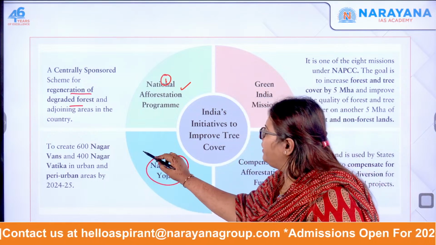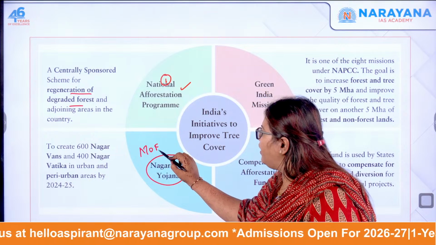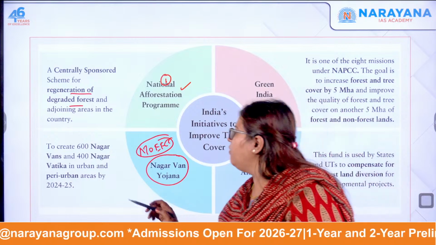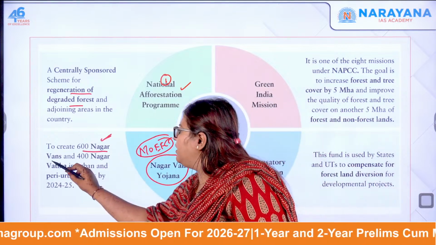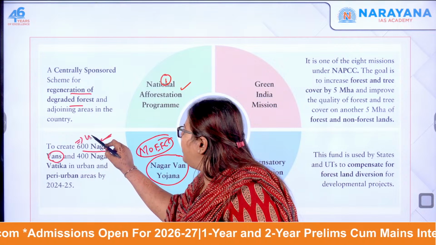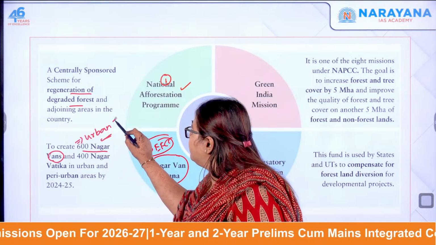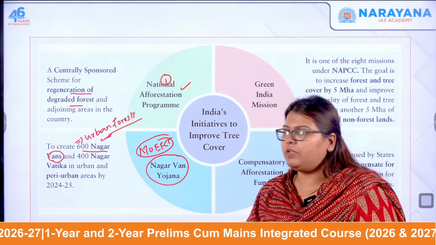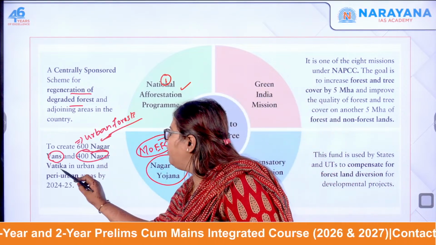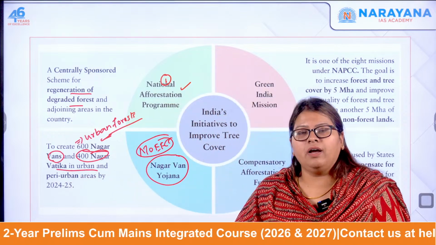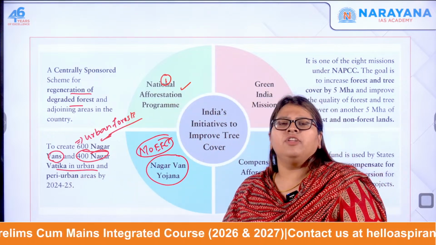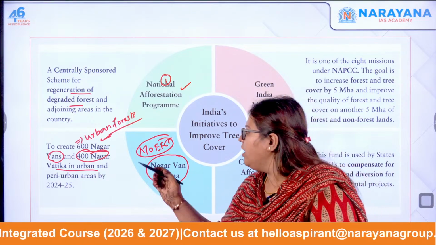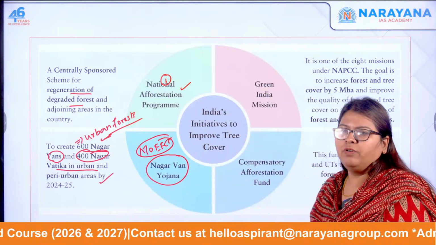This is the initiative of the Ministry of Environment, Forest and Climate Change, where they wanted to create around 600 Nagar Vans. These are nothing but urban forests, in cities or towns, you have to regenerate these. And around 400 Nagar Vatika, which is in the peri-urban or rural areas for leisure, recreation or aesthetic purposes like parks, etc. This is what it is by 2024-2025.